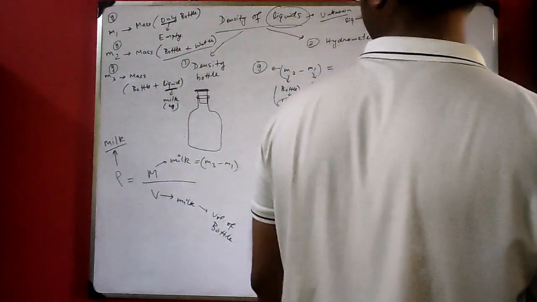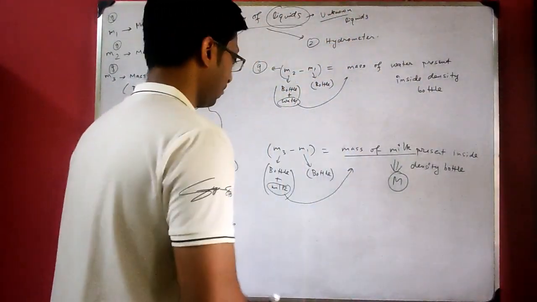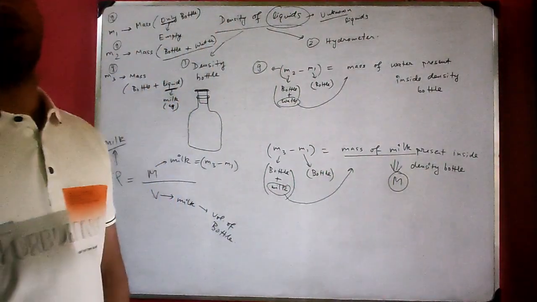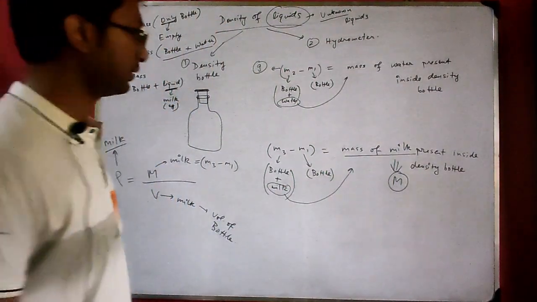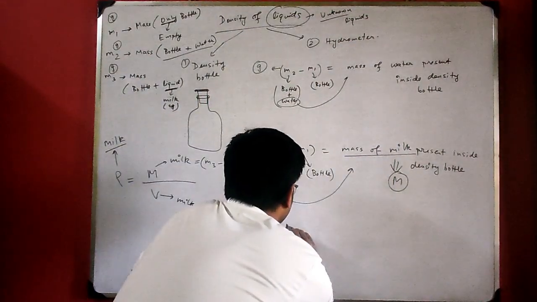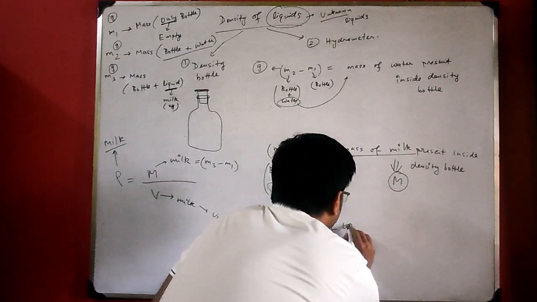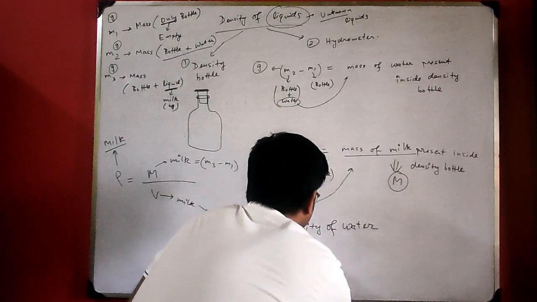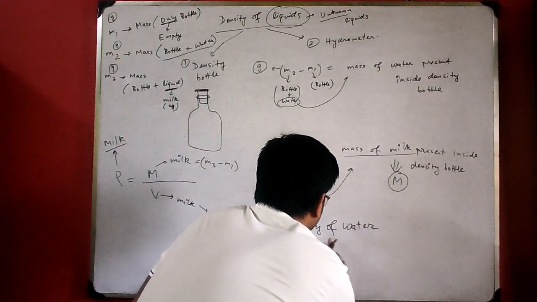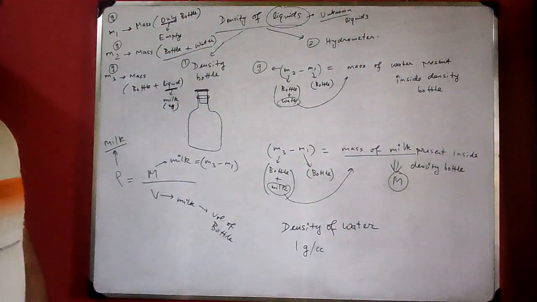You see one thing: density of water is 1 gram per cc, 1 gram per centimeter cube. What does that mean?